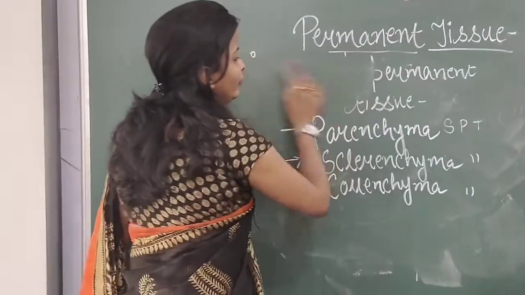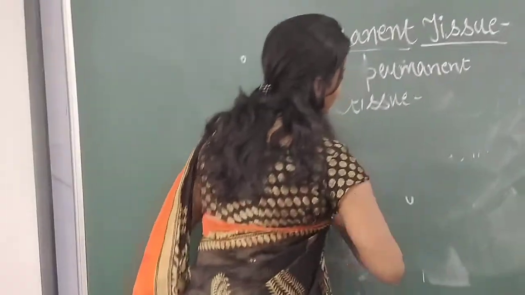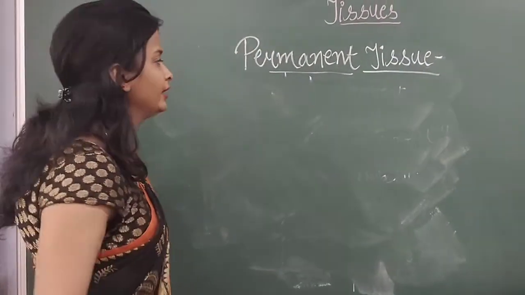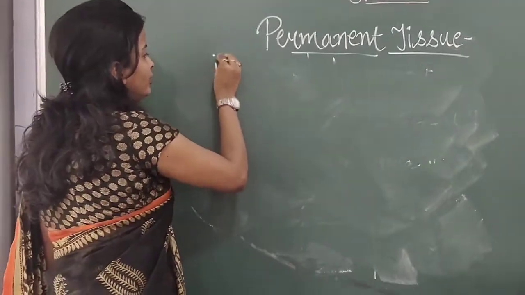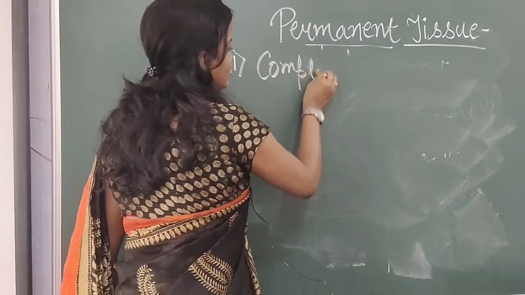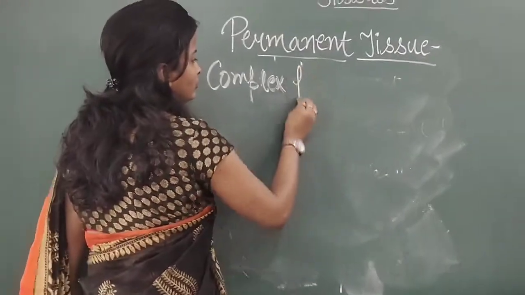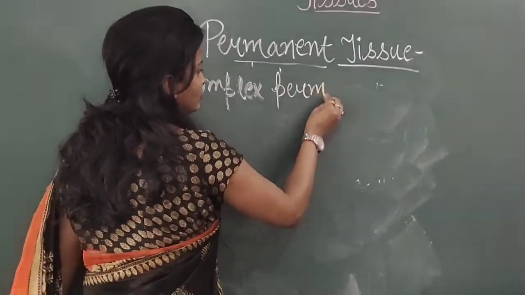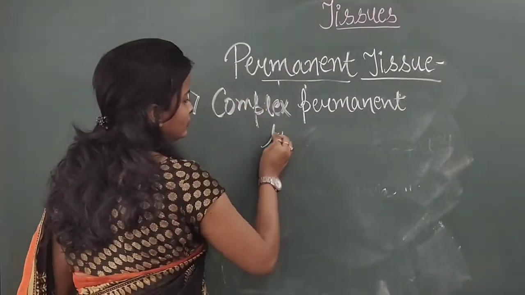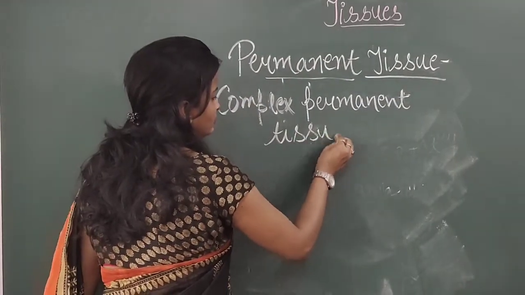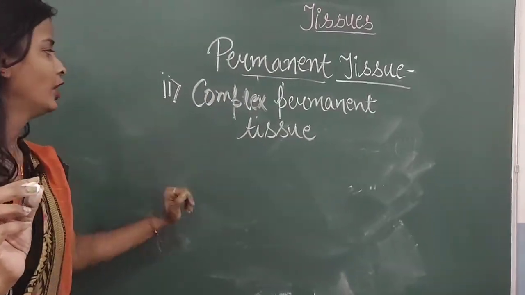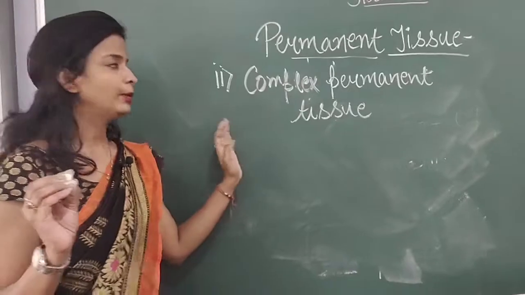So the second one: first one is simple, and the second tissue that comes here will be your complex permanent tissue. Now, what comes under complex permanent tissue?